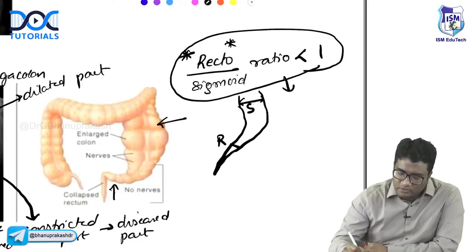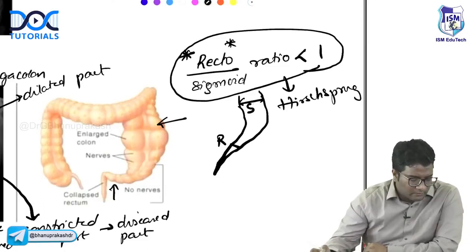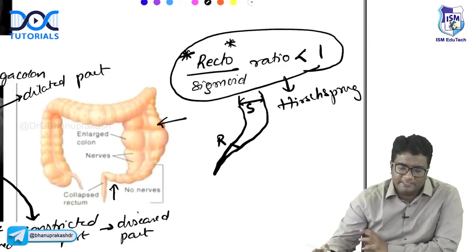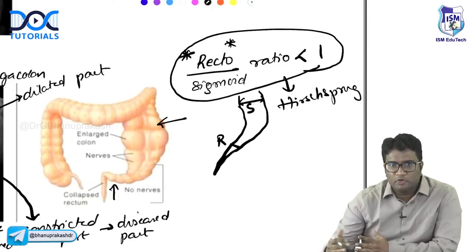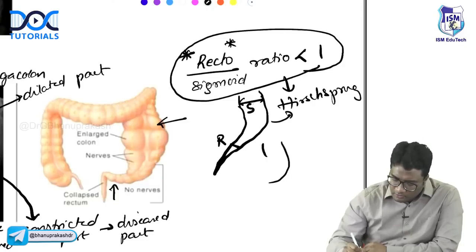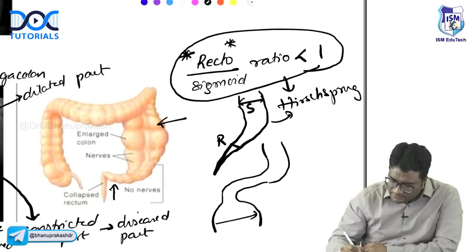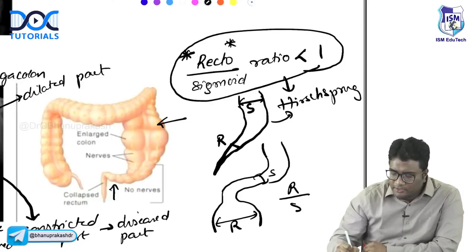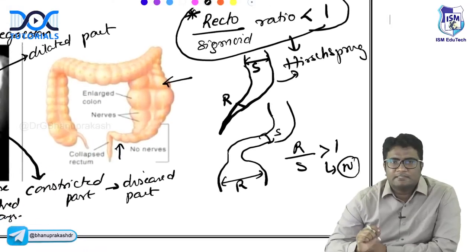This is also Hirschsprung's disease. So less than 1. Please remember, normally the rectum should be of more caliber. Normally, if you see the sigmoid colon and the rectum, the rectum is big. This is the rectum, this is the sigmoid colon. Normally the rectosigmoid ratio is more than 1. This is normal. But if it is less than 1, that is Hirschsprung's disease.